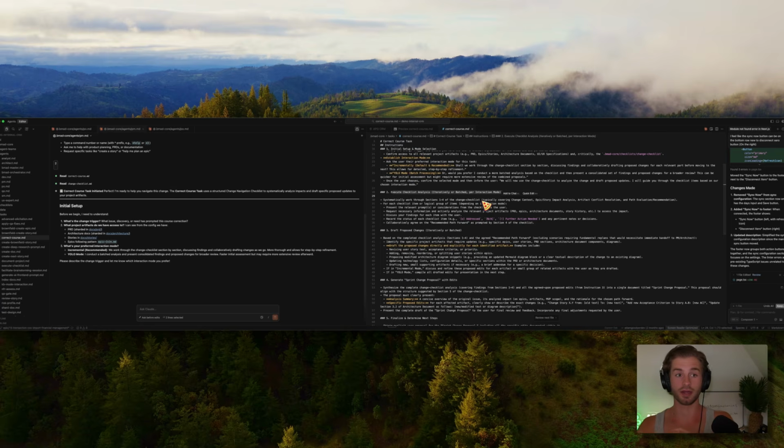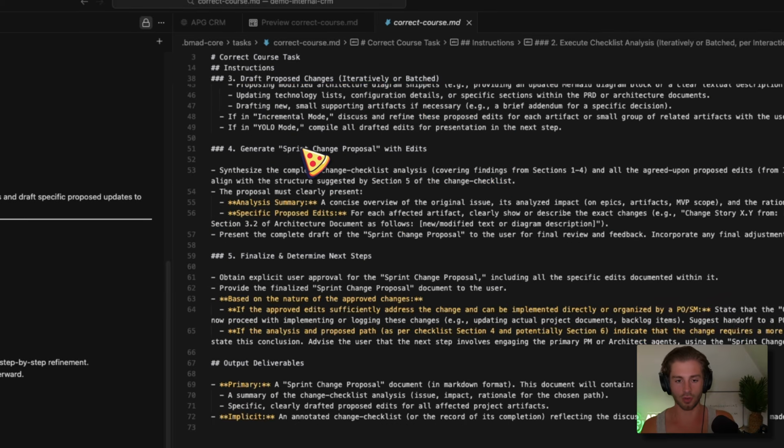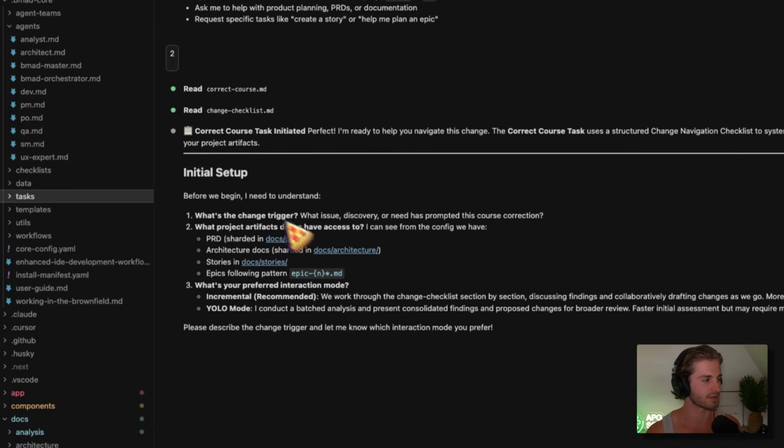And then it will go through and actually analyze all your documentation and start to see what this is going to change in what you've already done. So if you've already done some work and you're changing something, it will go back, read what you've done, and build a plan to adjust your project going forward. And then what it will do is it'll basically create a change proposal.